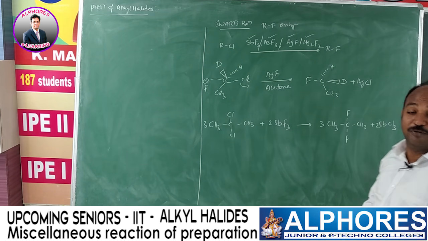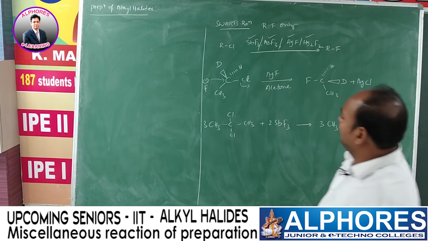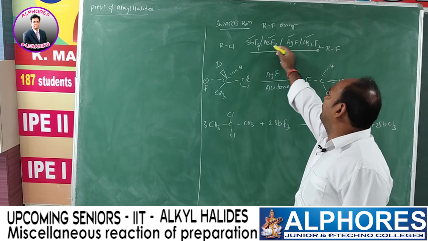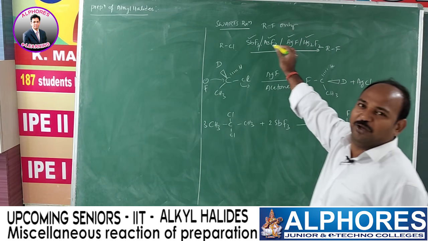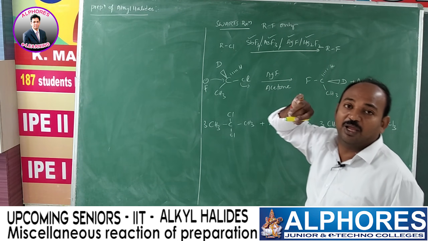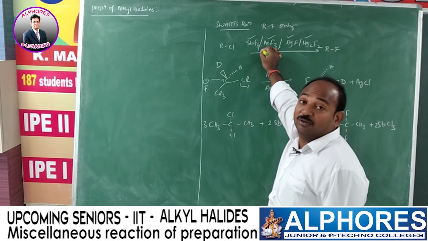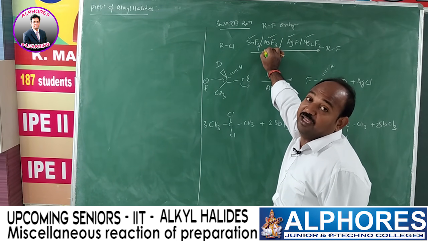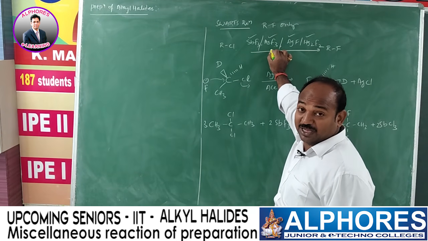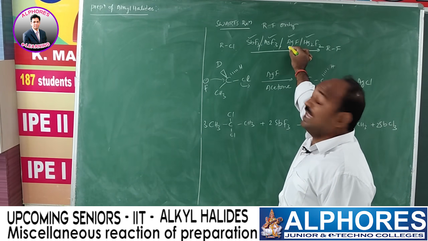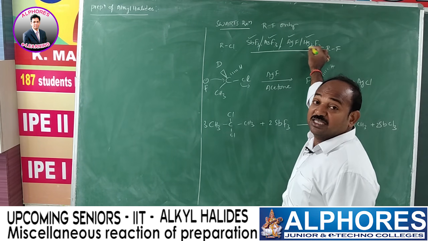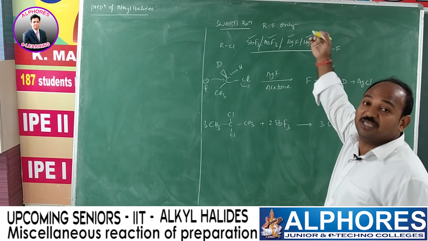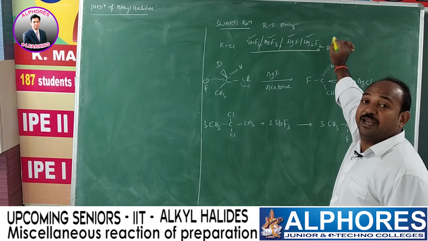In this method, we can prepare from alkyl chlorides. Let us see. Alkyl chloride RCl upon reaction with SbF3, AsF3, AgF, Hg2F2. If you observe, all these are ionic compounds and fluorine is more electronegative, so it exists preferably as F minus. So Sb plus 3 and 3F minus. Similarly, As plus 3 and 3F minus. AgF, Ag plus and F minus. Hg2F2 but not HgF2. HgF2 has more covalent nature, but Hg2F2 has more ionic nature.